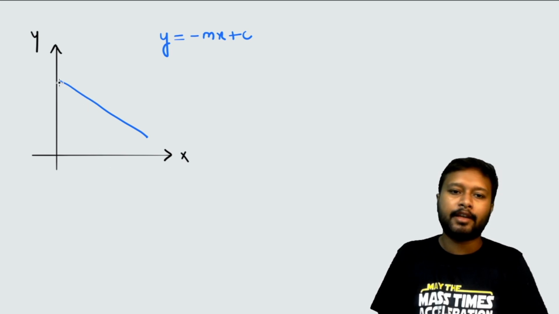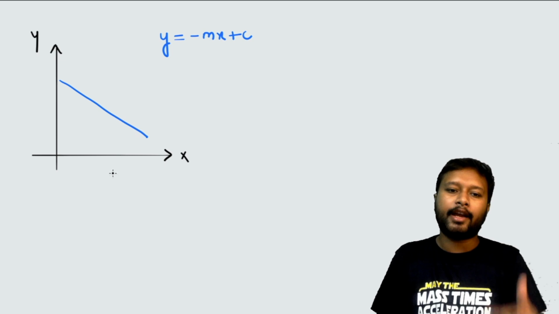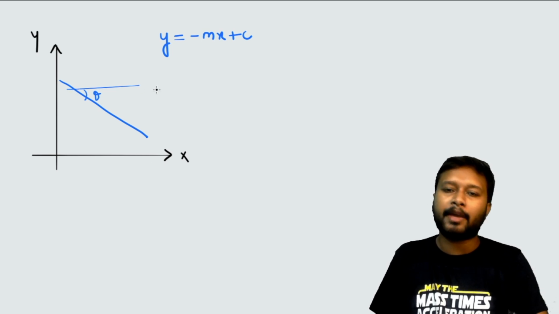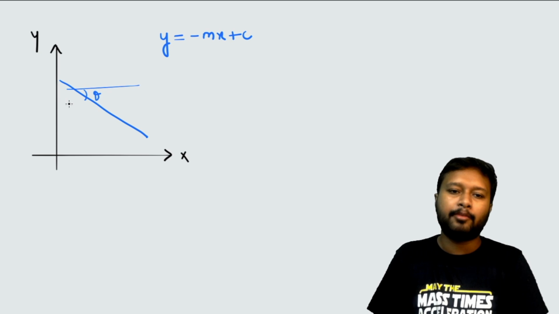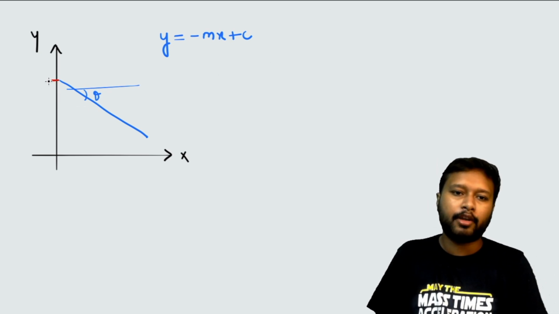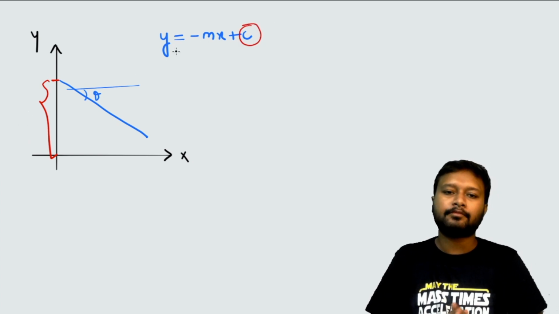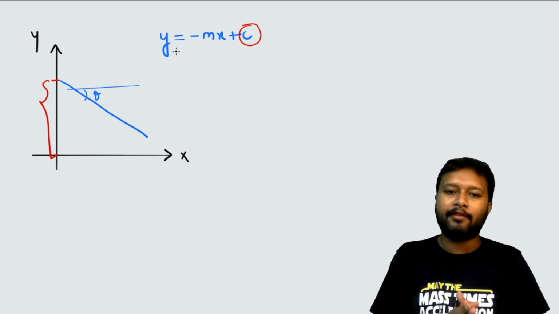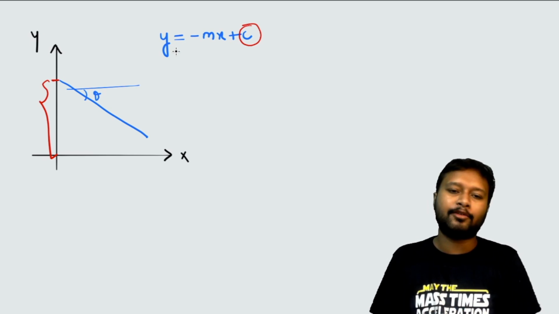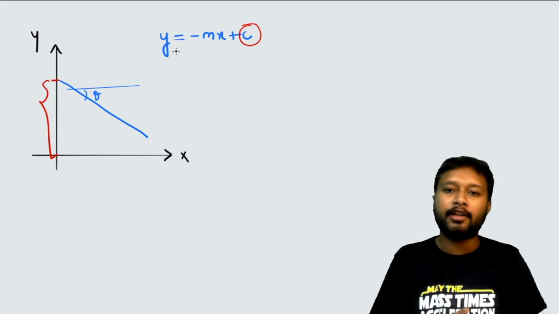Here you can see that if I draw an x-axis over here, this line is inclined in the negative direction of that x-axis, right? I have just drawn the parallel of the x-axis over here. So it is inclined in the negative direction, but the intercept, which you can see from this particular point over here to here, will be called your intercept C. So this is what you have as a line. You can have either a positive slope or a negative slope. You can even have negative intercepts also.